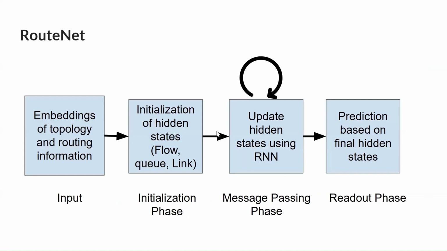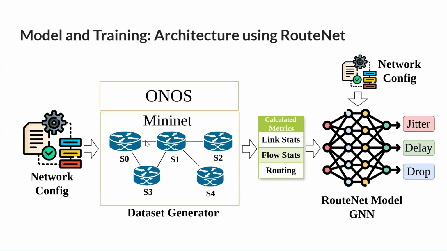Now, coming to our model, RouteNet, this is the basic structure of our model. We create embeddings of the topology and routing information, and using some hidden states and the recurrent neural network, we finally make predictions based on those hidden states.